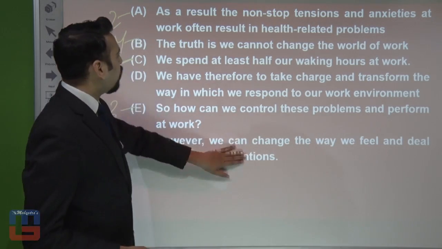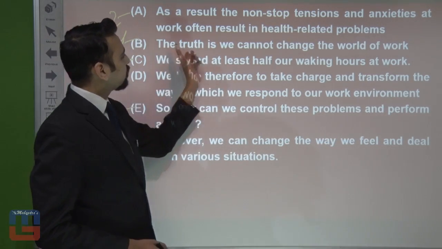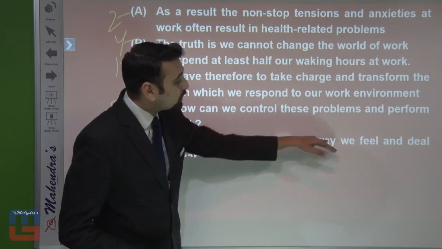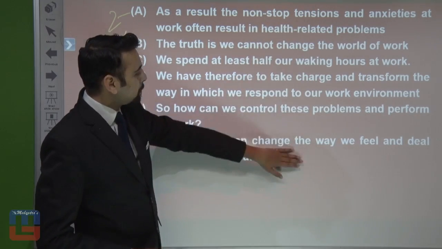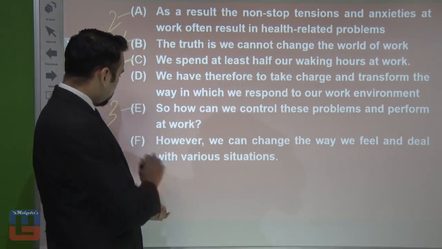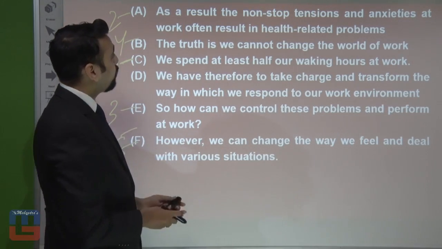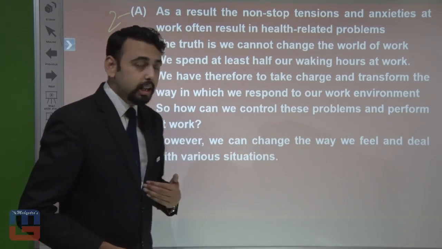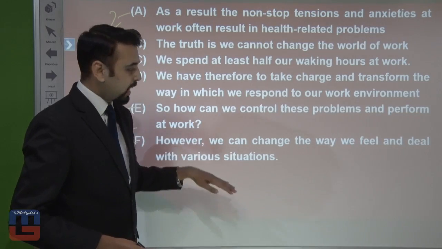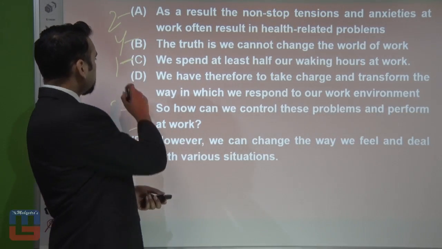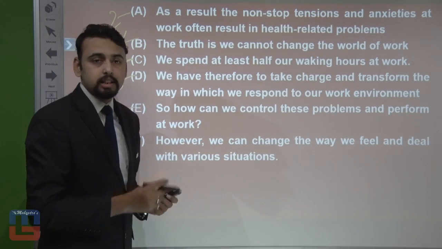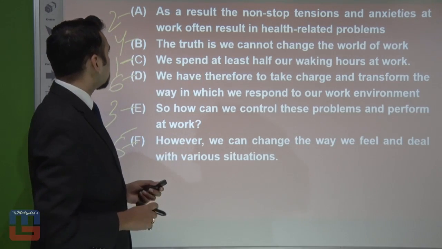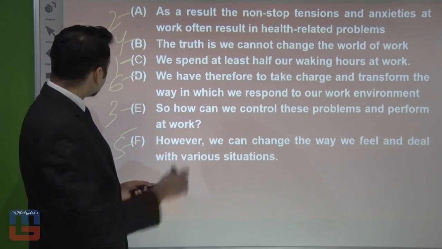Now see, over here it said, the truth is we cannot change the world of work, and over here it reads, however, we can change the way. So now this is something that's contradictory to this one. So that's the reason we are going to mark this one, because over here we cannot change the world of work. Then what can we do? We can change the way we feel and deal with various situations. So that's why this is going to be the fifth one. That leaves D as the sixth statement of this particular rearrangement. So what's the rearrangement that we just arranged? Now you have to repeat with me that.